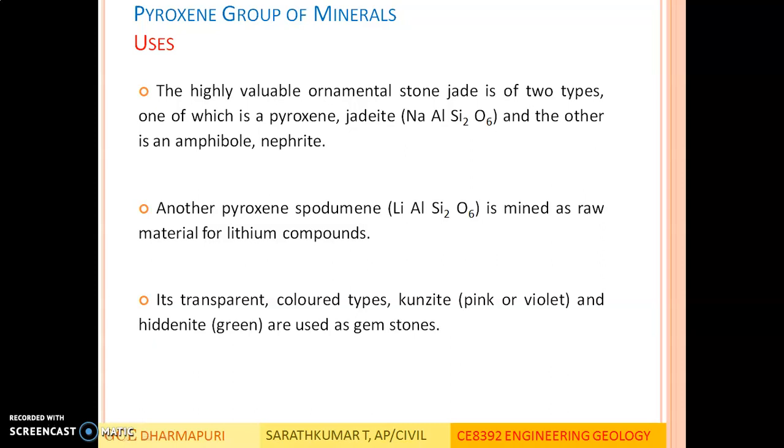Apart from this, these are the main common rock forming mineral groups, which, next to feldspar, are the group of minerals in which most of the rocks are formed.